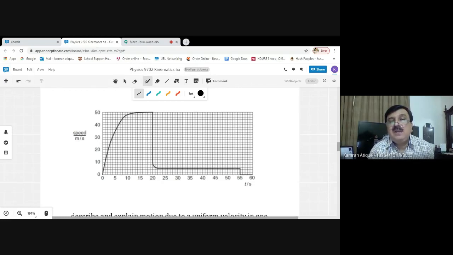You can clearly see from the graph, this is the constant velocity. But you can see that this constant velocity is much smaller compared to the 50 meters per second. That earlier constant speed was 50 meters per second, but this constant speed is much smaller than 50 meters per second. So with that constant speed, the paratrooper can comfortably land on the earth at that particular moment of time.